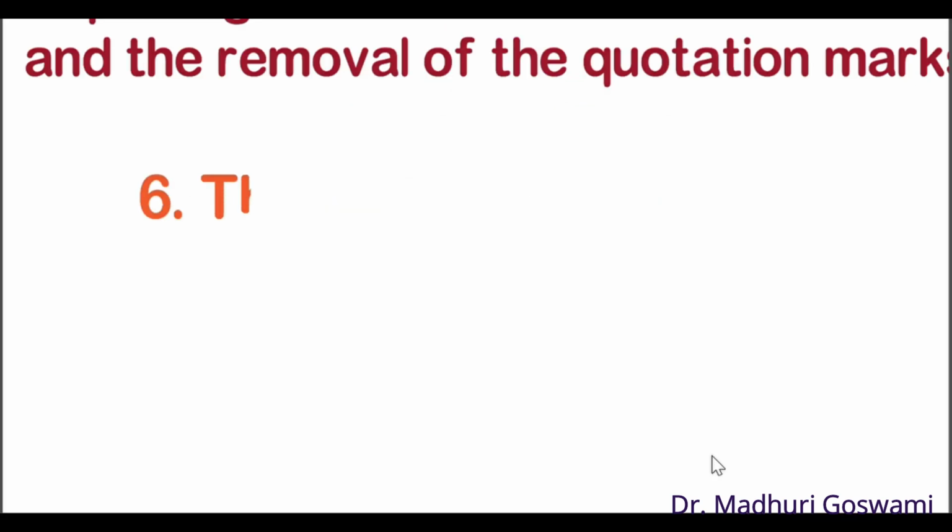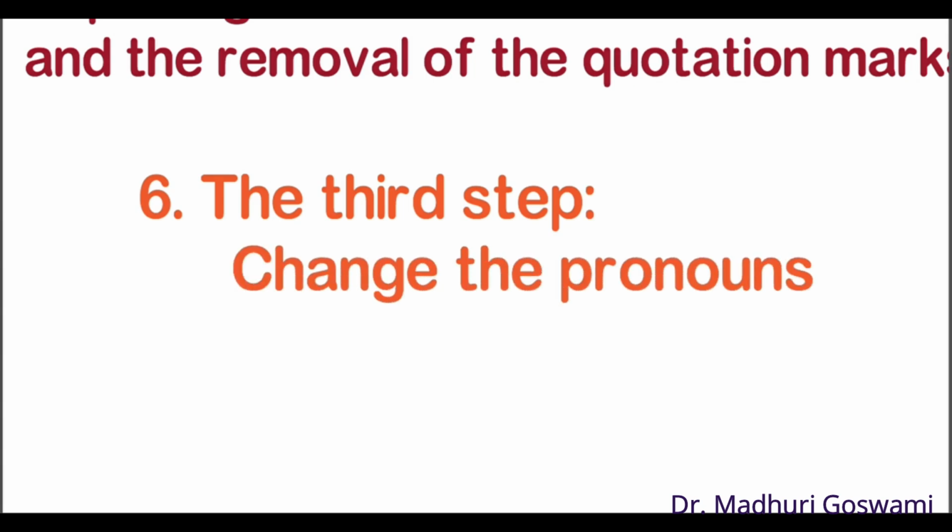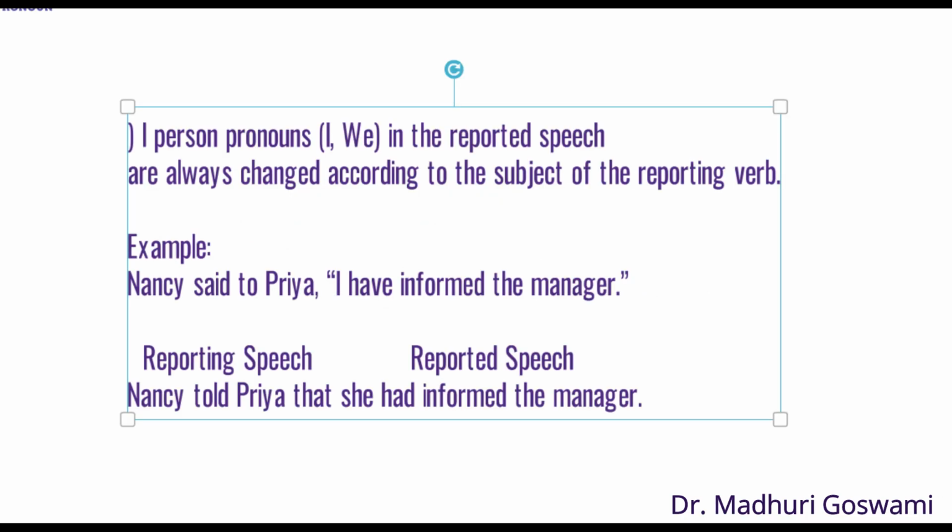Point number 6. The third step is change in pronouns. While dealing with this change in pronouns, remember these 3 rules. The pronouns of the first person, I, my, me, mine, we, our, us, ours, change into the person and gender of the subject of the reporting verb.